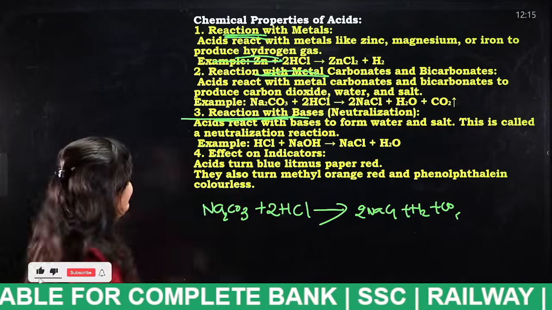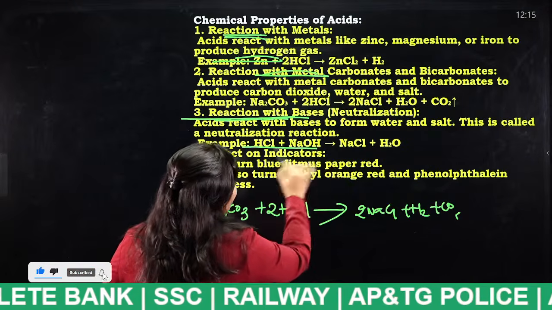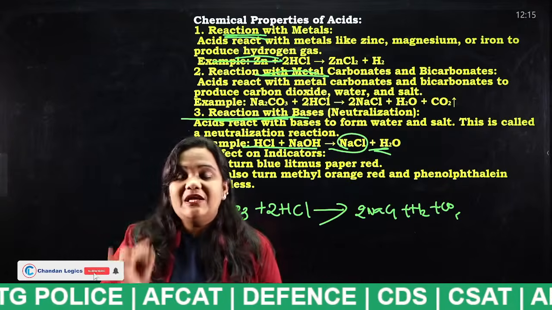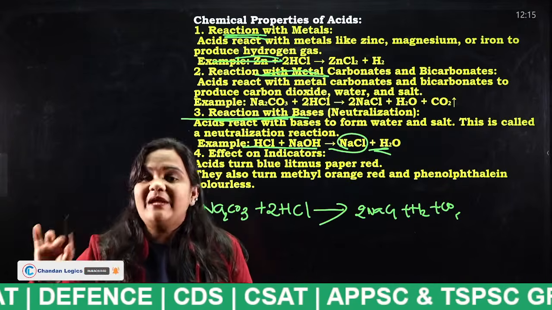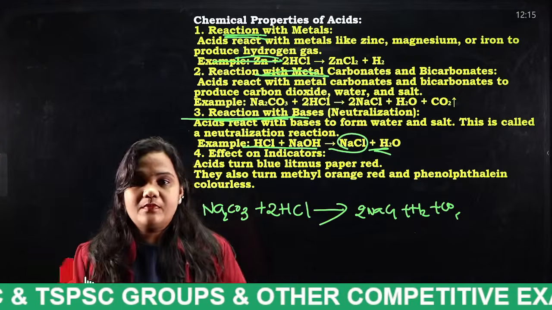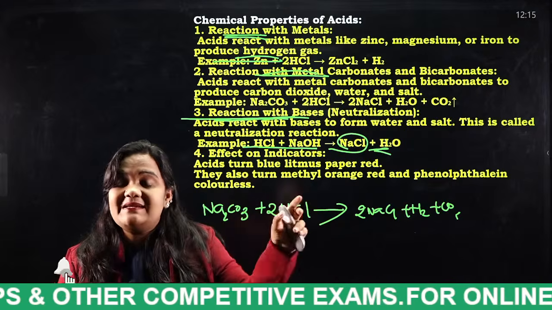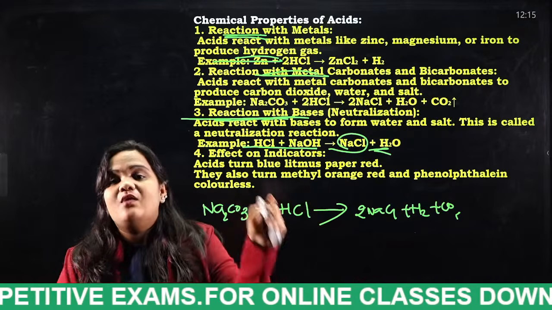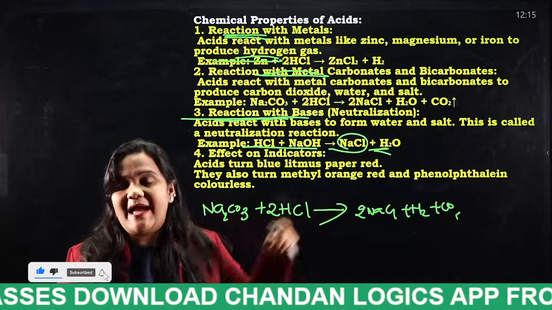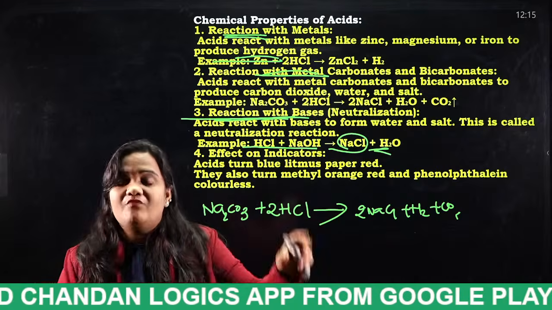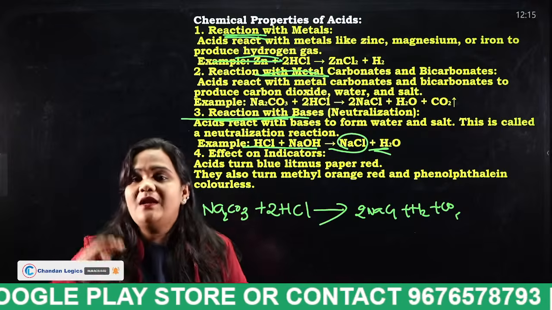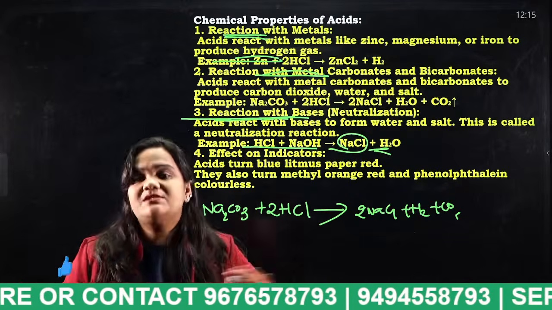So what is the example for this neutralization? Here is one of the examples. HCl plus NaOH gives us what? NaCl plus H2O. If in any equation there appears water, that equation is said to be what? Neutralized. Okay. So if acid reacts with bases, finally what reaction will be there? Neutralization. HCl is a strong acid, NaOH is a base. When these two are reacted, what you will get? NaCl, sodium chloride, and finally water. That means this is a neutralization reaction.